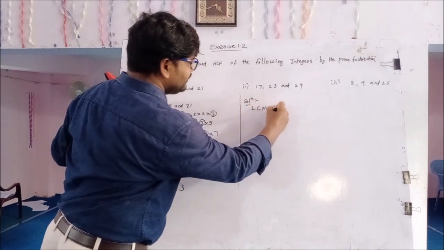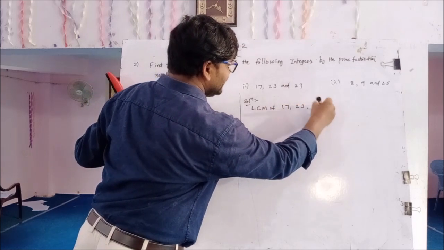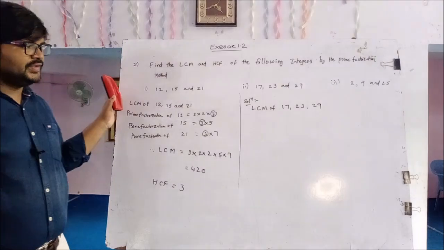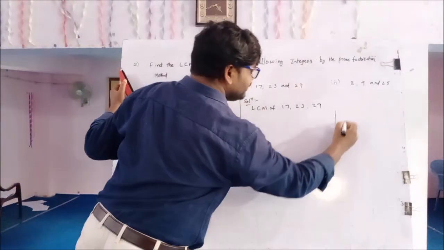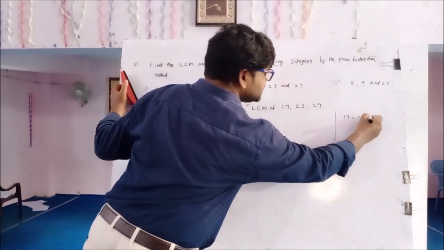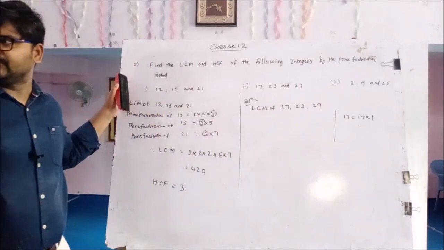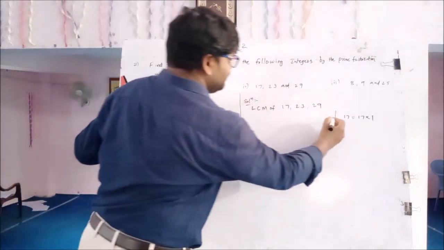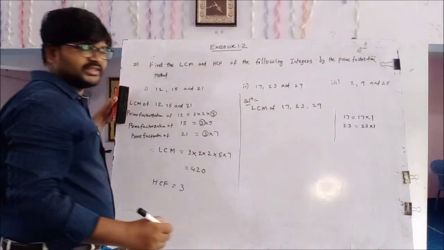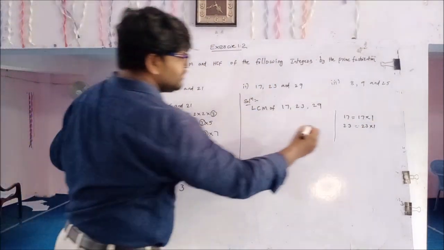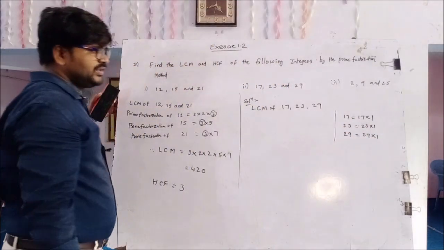Prime factorization of 17 equals 17 1s are 17, because 17 is a prime number. Prime factorization of 23 also is a prime number, so 23 1s are 23, and prime factorization of 29 equals 29 1s are 29.